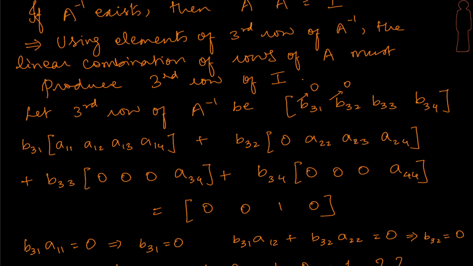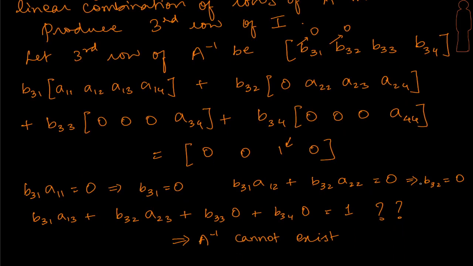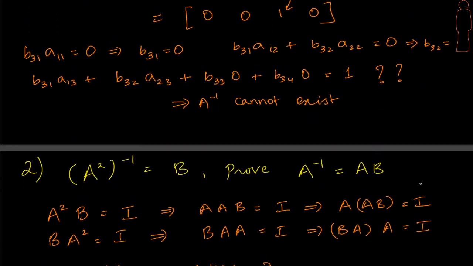B32 times A23, whatever this be, we know that B32 has gone to 0. So there is no contribution from here as well. B33 times 0, no contribution from here, and B34 times 0 must produce a 1. That's not possible, right? And that's the proof to say that A inverse cannot exist, right? I hope you appreciated the way we are looking at the solution rather than the solution itself. Let's move to the next problem.